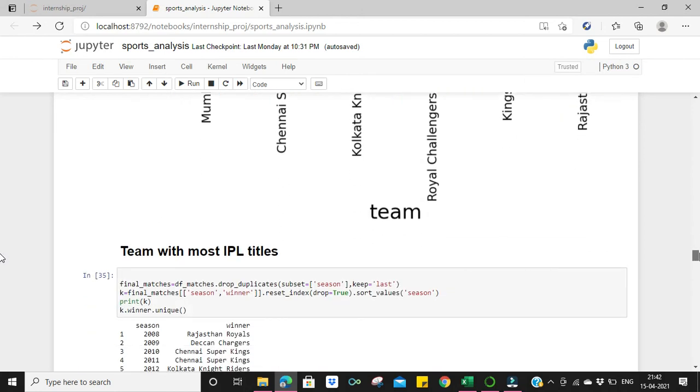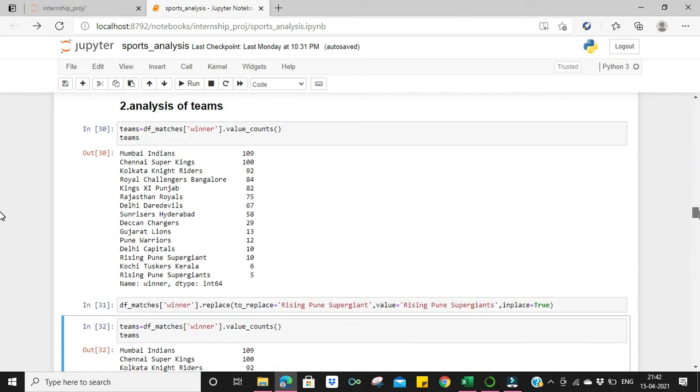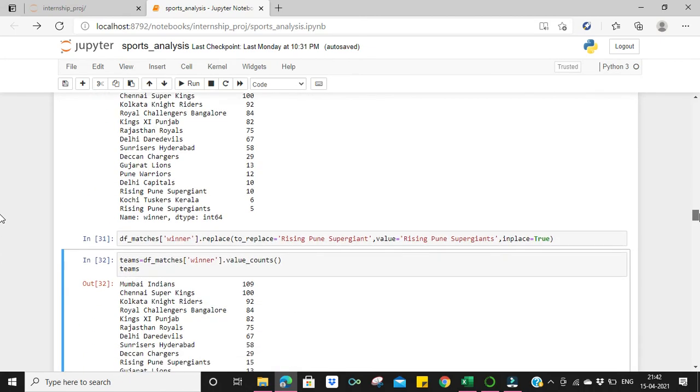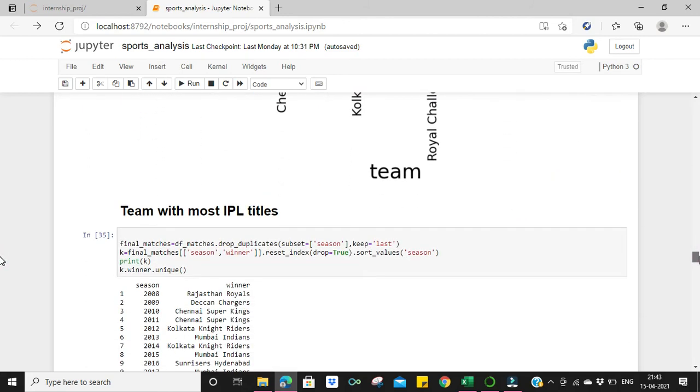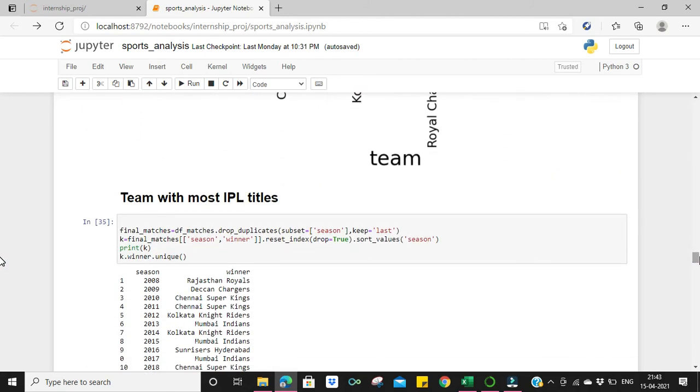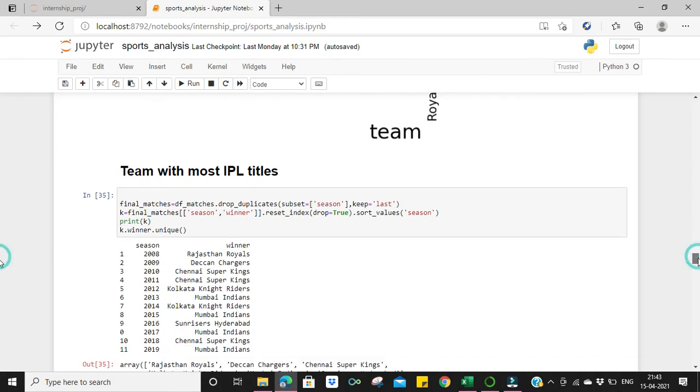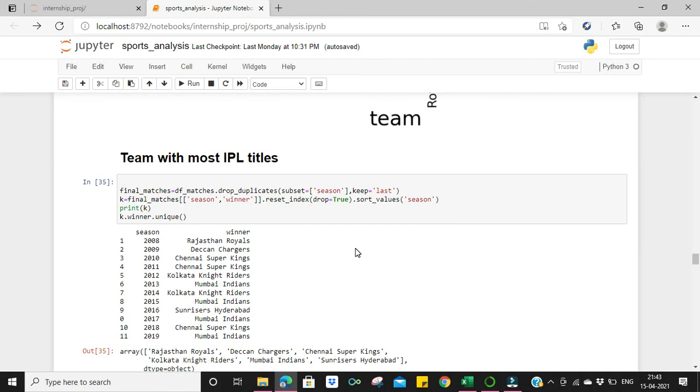Then after that, this was with the number of winners who have been winners most of the time. After that, I've tried to analyze the team with the most IPL titles over the years. So in 2008, Rajasthan Royals, then in 2009, Deccan Chargers. In this season, they kind of won, and in 2019, Mumbai Indians.